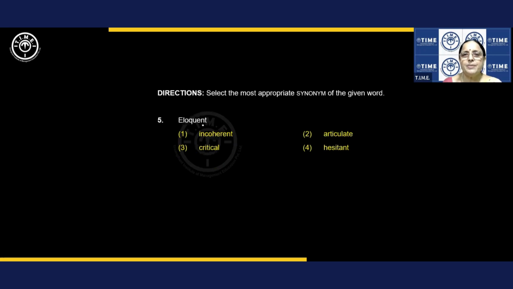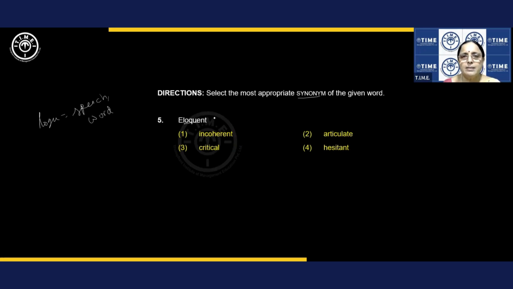Next one. Fifth one. Select the most appropriate synonym of the given word. Synonym is same word, similar word, right? Okay. Eloquent, right? Here, loque is the root word, which means speech. Loque is speech or word. All right, fine.